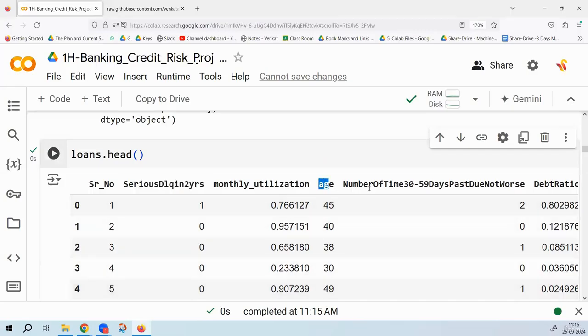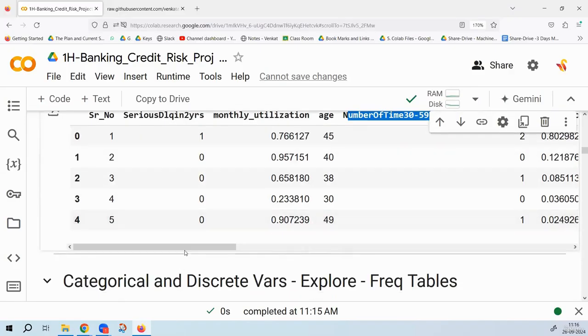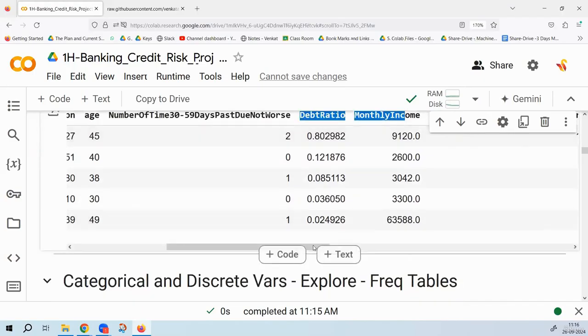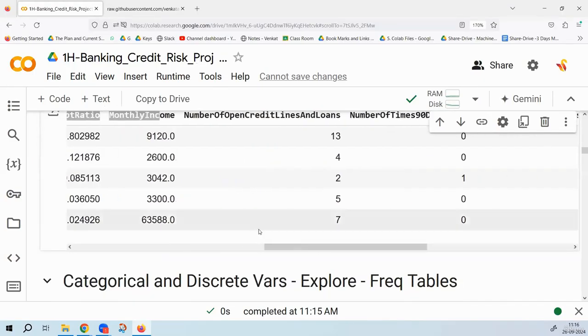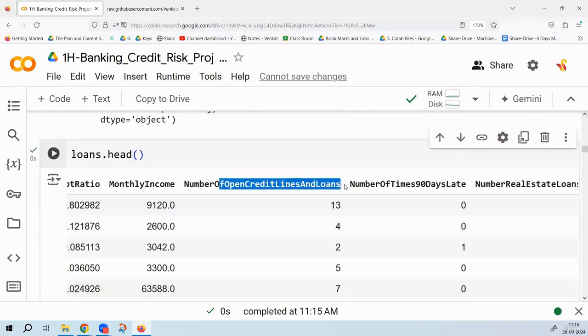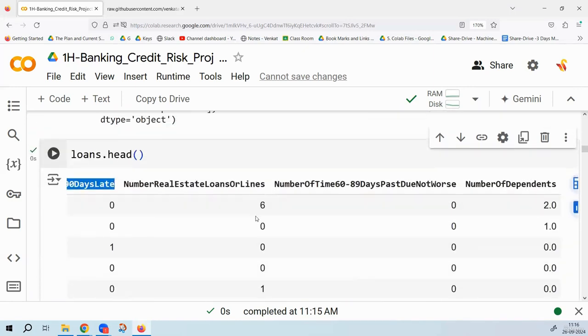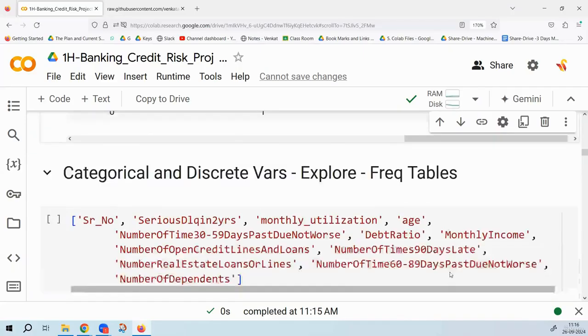Age can be discrete or continuous. Number of times 30 to 59 days past due, but not worse. That means number of late payments or 1 month late payments. That could be 0, 1, 2, 3, 4. So the number of times 1 month late payments are also discrete. Monthly income, debt ratio, these are all continuous variables. Number of open credit lines and loans. Number of loans can be 0, 1, 2. Number of times 3 month late, that is also discrete. Number of real estate loans, discrete.